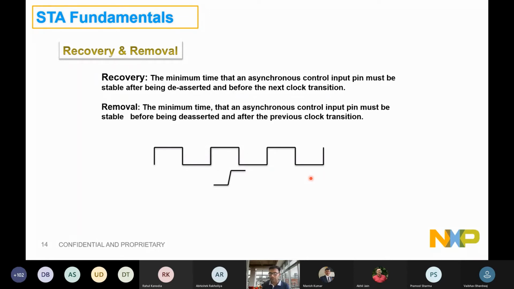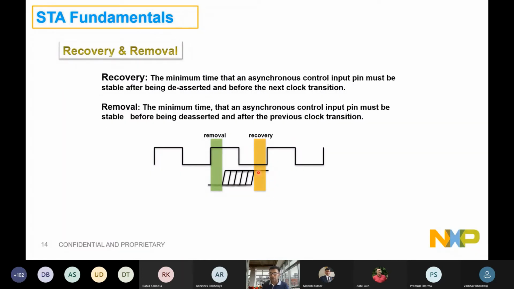Because as soon as one flop gets out of the reset, it will start acting, right? That is why there could be reset arrival in your design to all those flops, but you want it to be retained within one clock window. And similar to setup, that's what we call recovery, that all the flops in the design should get reset deassertion before this recovery time, just like we have a setup requirement. Similarly, there's a hold requirement that a flop which is getting the reset earliest should at least be getting it after a removal time of the previous edge.